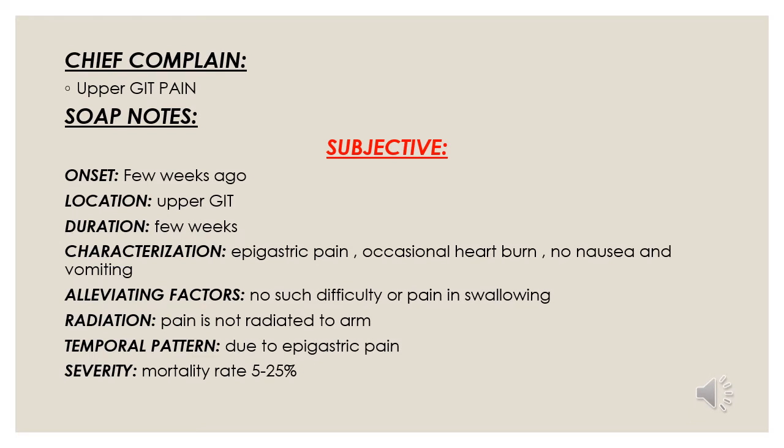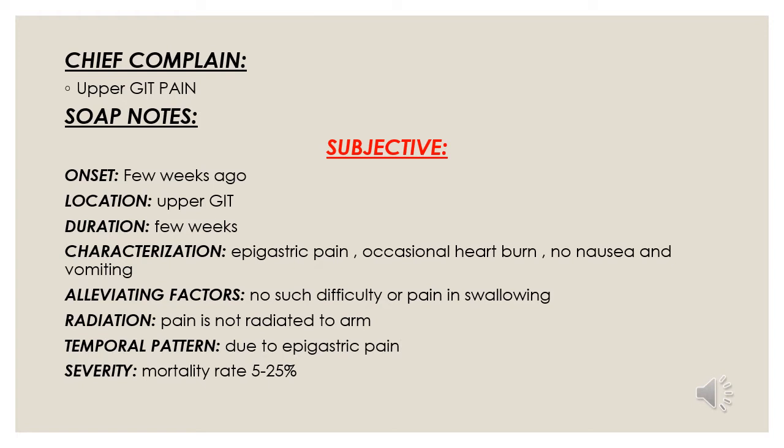Here our chief complaint is pain in the upper GIT. Now we come to our SOAP notes. Firstly, subjective. In subjective, we have onset, location, duration, characterization, alleviating factors, radiation, temporal pattern, and severity. Onset is a few weeks ago, the location of the pain is the upper GIT, and the duration is a few weeks. Characterization is epigastric pain. There is no nausea or vomiting, but there is occasional heartburn. There is no difficulty in pain or swelling.